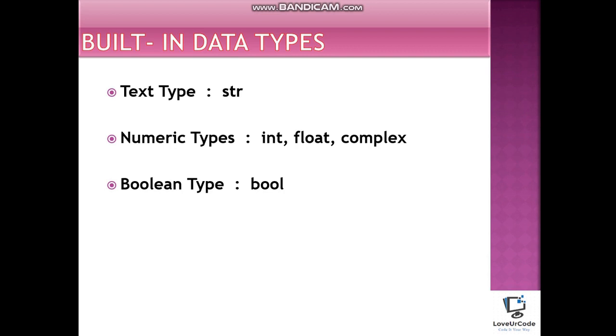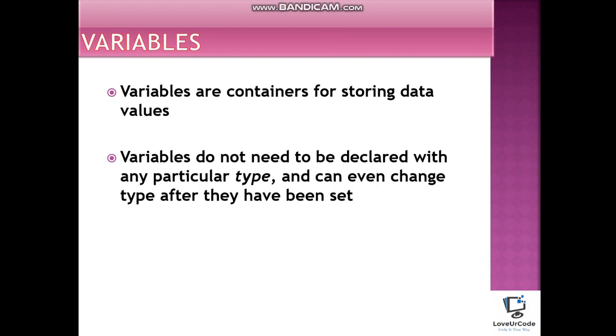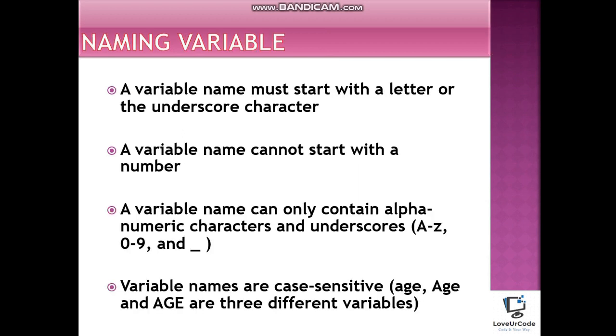Now that we have seen what data types can be used in Python, it's time to see where we store this data. This is when variables come into the picture. They act as a container to store our values. In Python, there is no need for us to mention the type of data before the variable, which means when we declare a variable in other languages like C, C++, or Java, it is mandatory for us to specify the data type before the variable name. But Python makes it simpler for us in declaring and defining a variable. And remember, you can always change the data type even after it has been set.